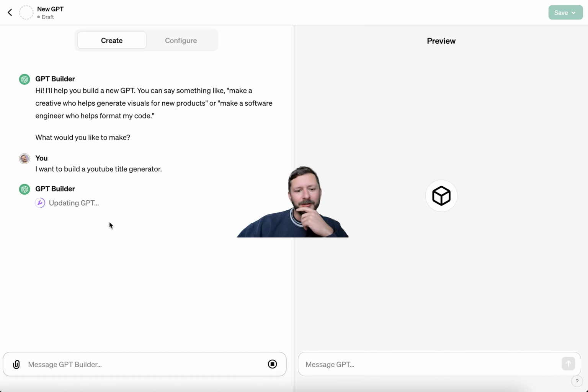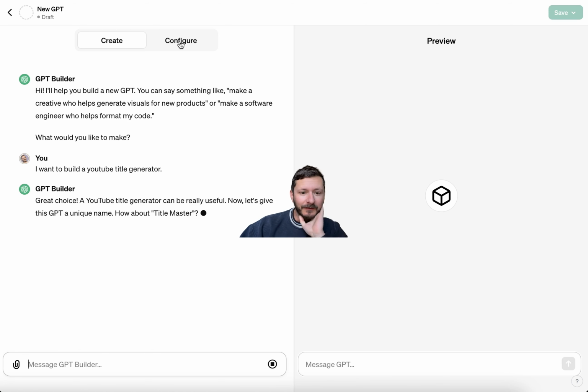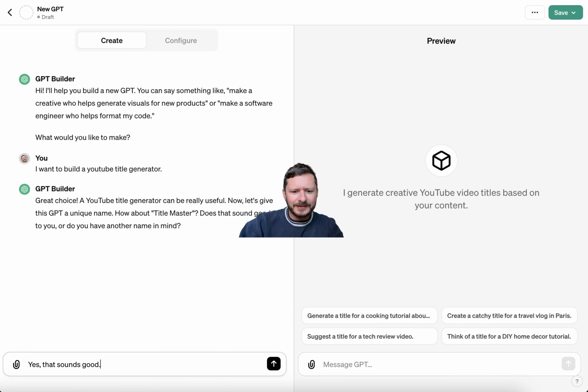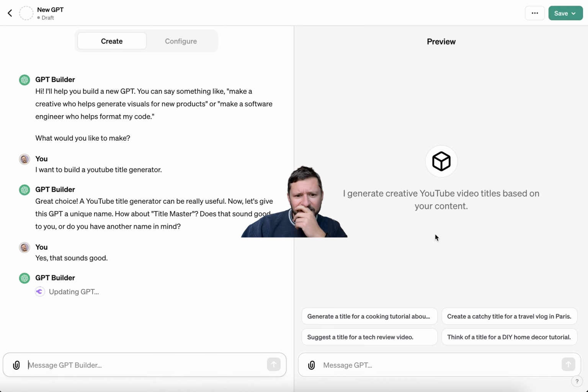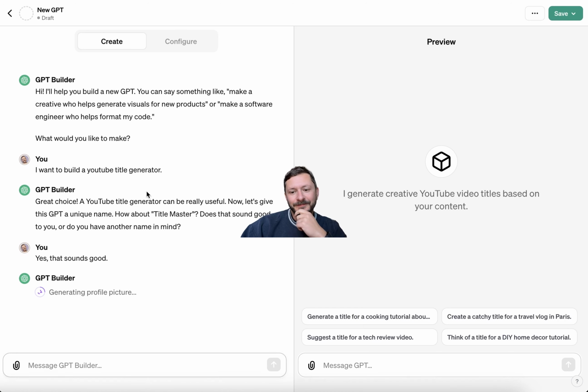But just basic, lowest level, like a 6-word sentence. We have Title Master. Yes, that sounds good. We're not going to keep Title Master, but let's see what it does. Generating a profile picture automatically too.